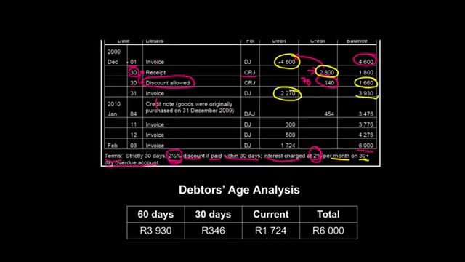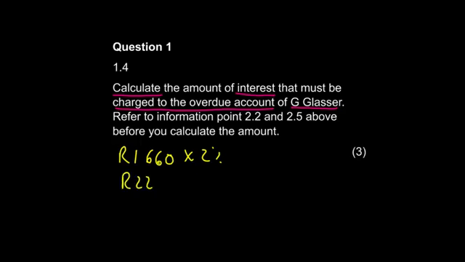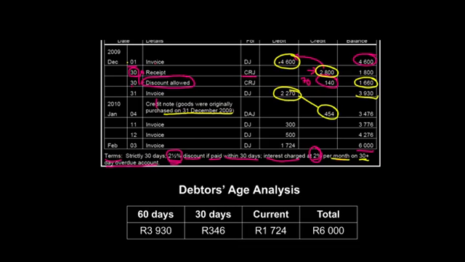What they did do, though, is that they returned 454 Rand's worth of that stock the next day. It says, on the 4th of January. The goods were originally purchased on the 31st of December, and they returned some of it. So they don't owe us that whole amount because they returned 454. But we have to charge interest on 1 month of that amount, and so to do the calculation, the second part of the calculation is this 2,270 minus 454, 2,270 Rand, minus the 454 Rand that they returned, because remember over here, they returned stock.